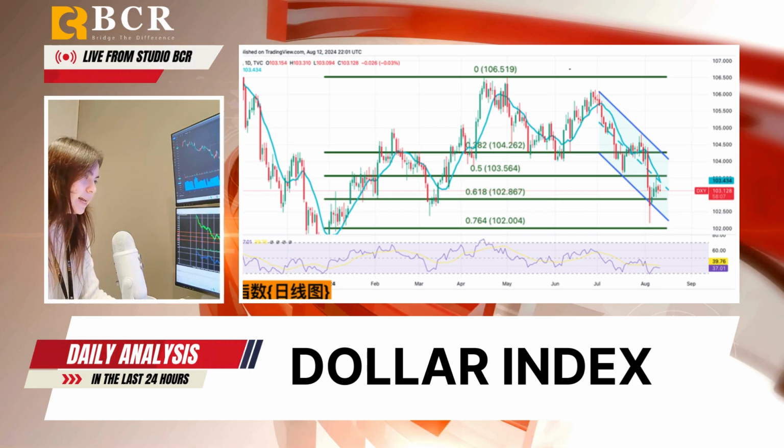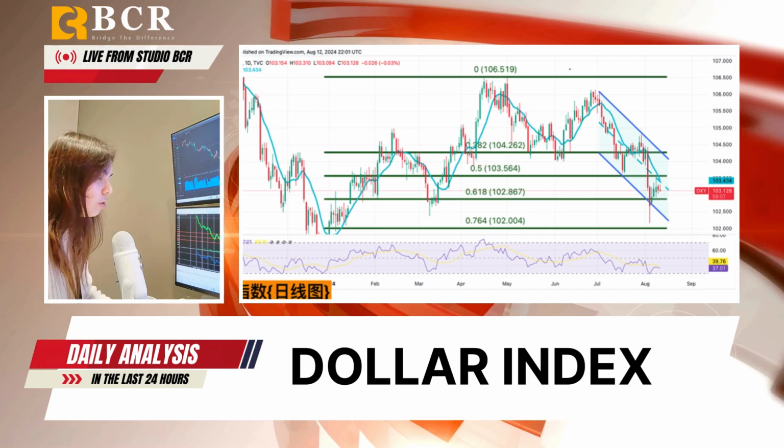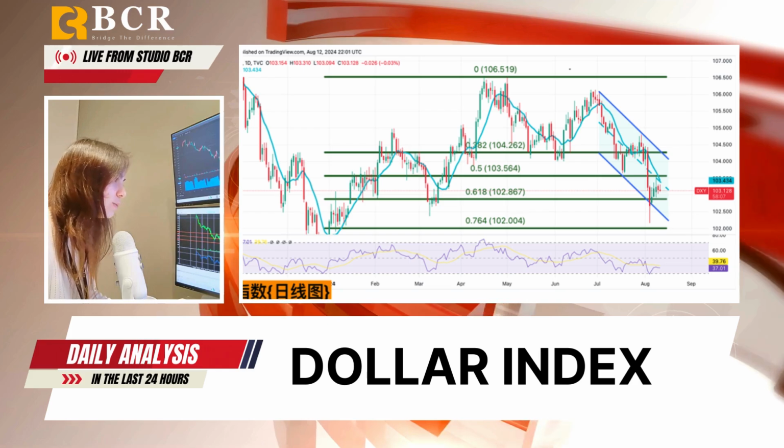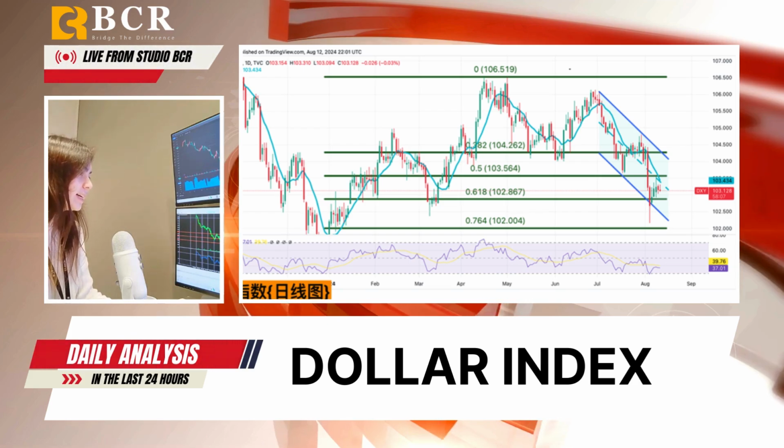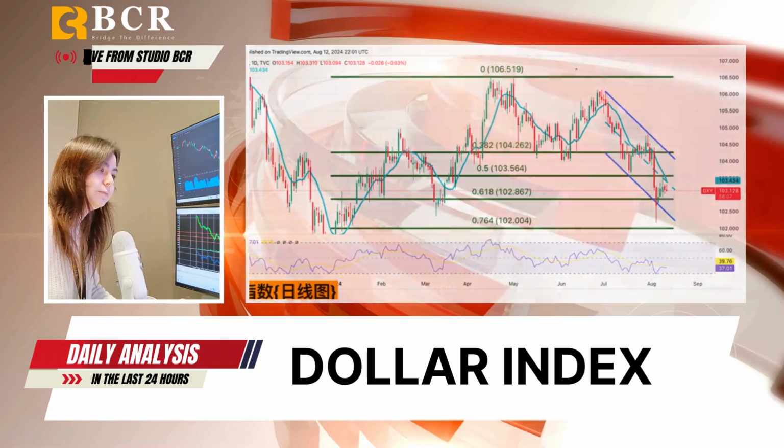Ahead of the CPI data, the DXY has slightly rebounded from support at 102.78, aided by the lower line of the descending channel and an oversold RSI. However, this rebound lacks strength as market sentiment remains bearish. Since peaking at 106.15 in late June, the index has been under pressure, dropping below its 200-day moving average at 104.21. If it breaks current support, it could fall to 102.86, a key Fibonacci retracement level, and possibly to 102.4, the lower line of the downtrend channel.